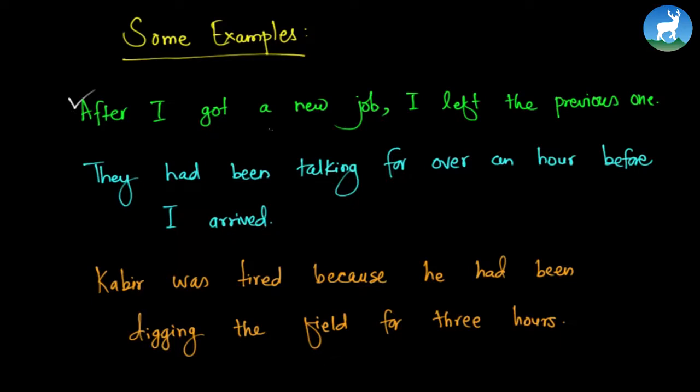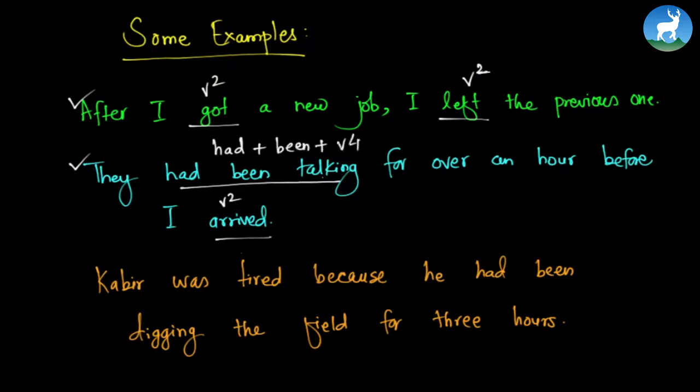The first one is: after I got a new job, I left the previous one. We have a V2 here and a V2 here also. Let's look at the second example: they had been talking for over an hour before I arrived. A V2 on the second part. In the first part, we have had plus been plus V4.